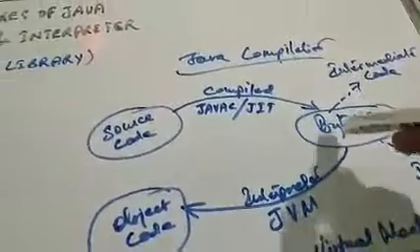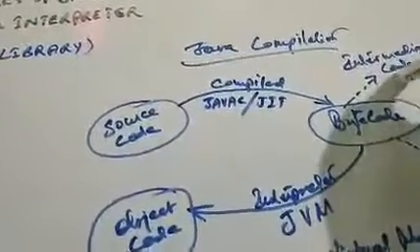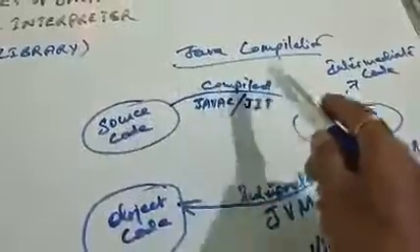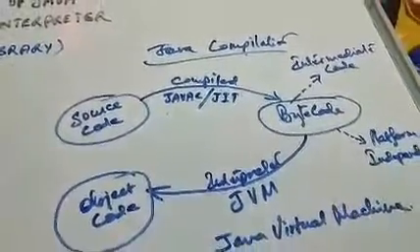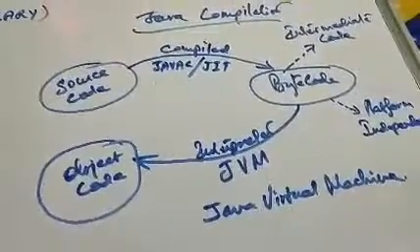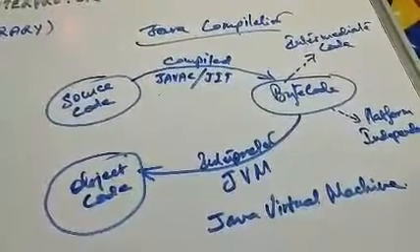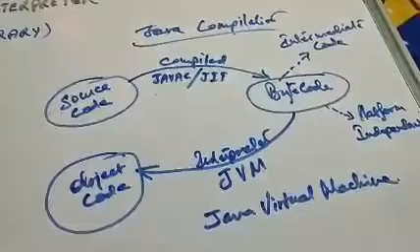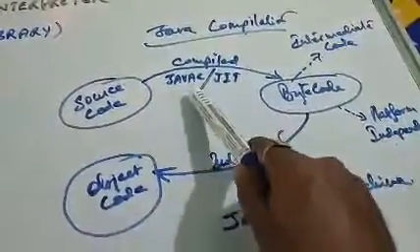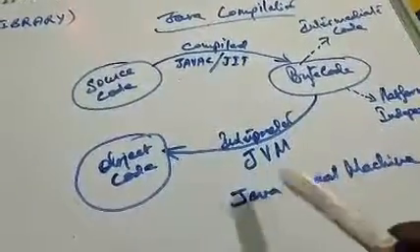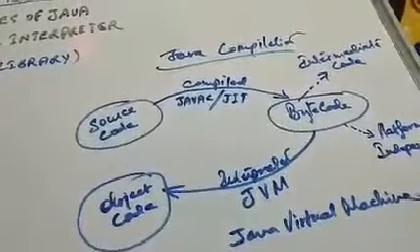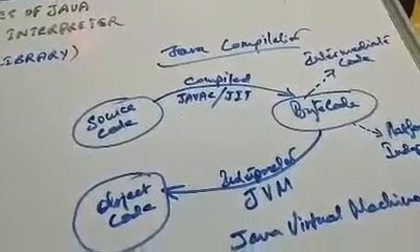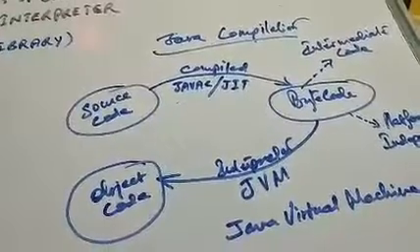Then what is bytecode? Bytecode is an intermediate code formed when the source code is compiled in Java, and it is platform independent. I hope you all have got the answer. Name the Java compiler and the Java interpreter. It is Javac or JIT, and the Java interpreter is JVM, whose full form is Java virtual machine. Okay, so please remember this one.